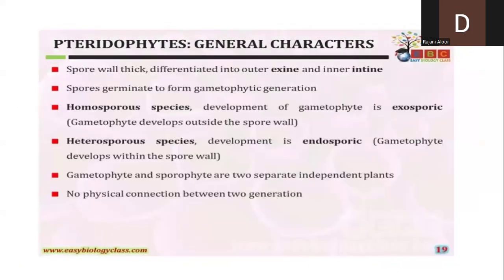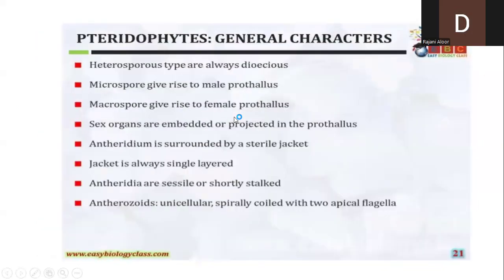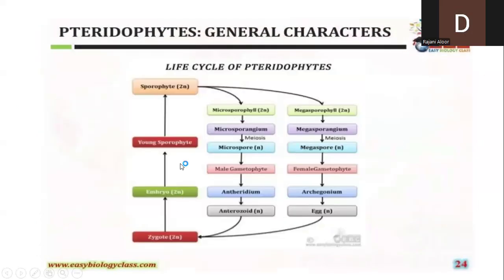Right. So here you can see, this is gametophyte. So look here. What I told you is that in the sporophytes, the leaves are the ones which produce the sporangia. Our leaves are called sporophylls. Suppose the leaf is having microsporangia, and the sporangia are producing microspores. Got it? Yes, ma'am.